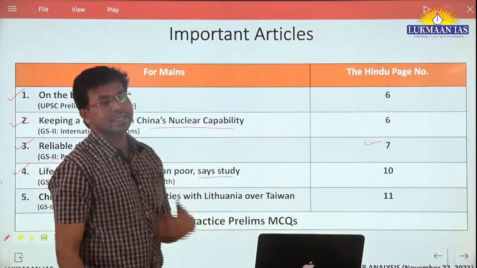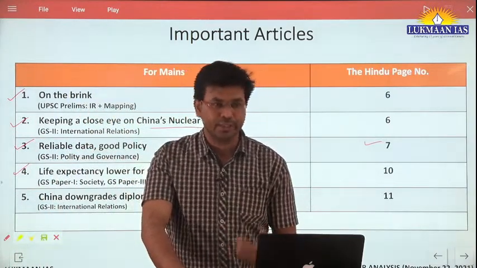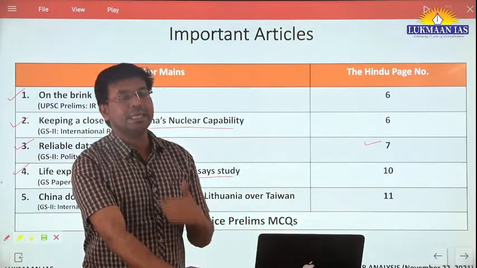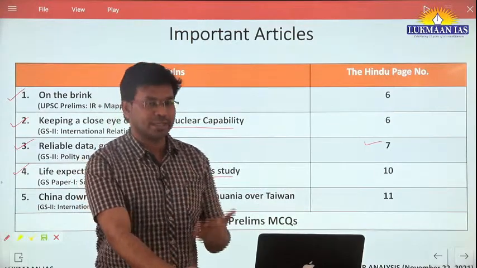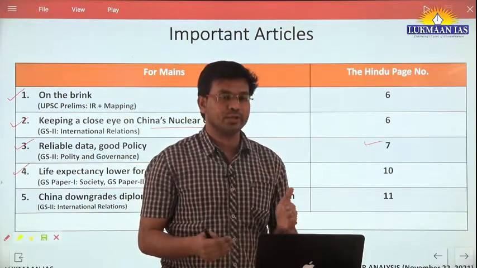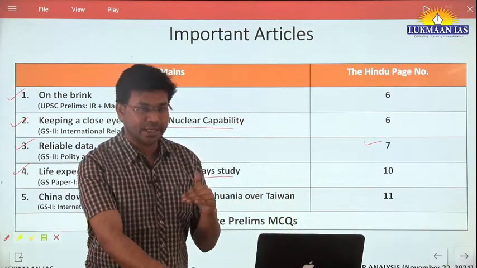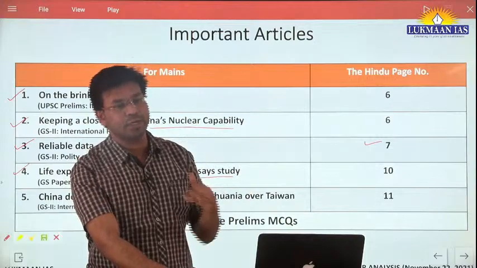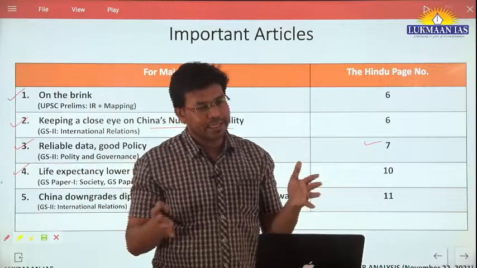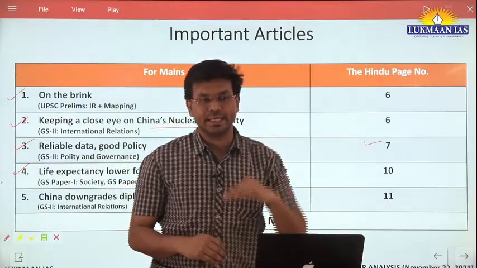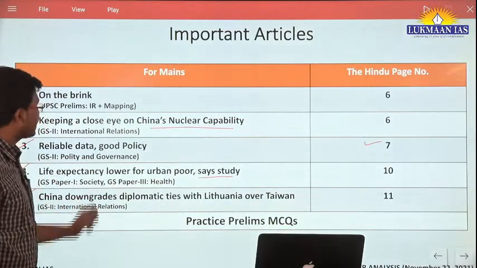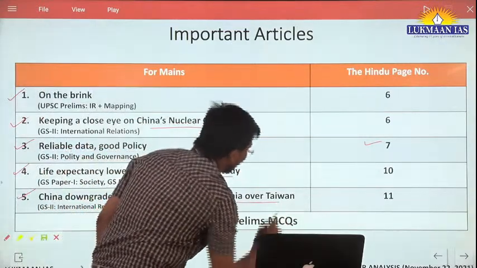Recently a study was conducted by the Azim Premji Foundation, and they found that the life expectancy of men and women in urban areas is lower compared to people in rural areas. At the same time, within urban areas they have compared the life expectancy of the richest and the poorest person, and how it varies between these groups. Then we are going to talk about China downgrades diplomatic ties with Lithuania over Taiwan.